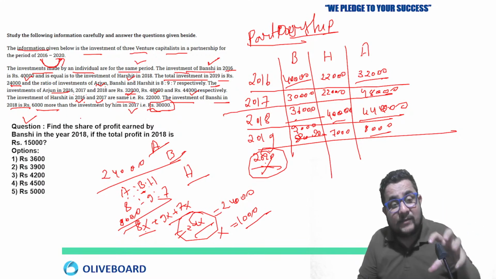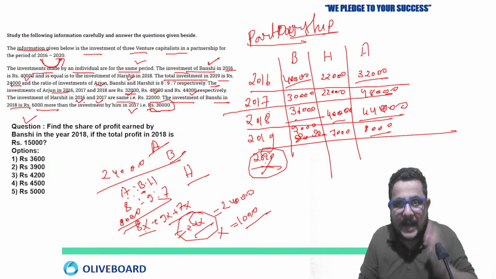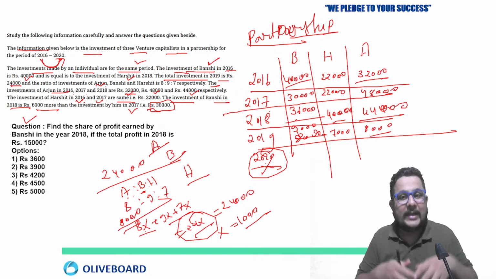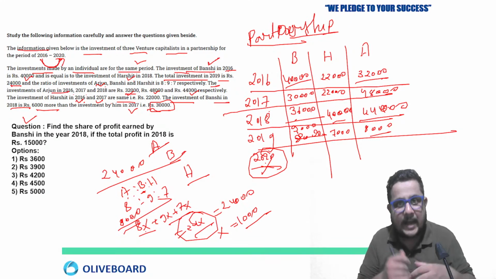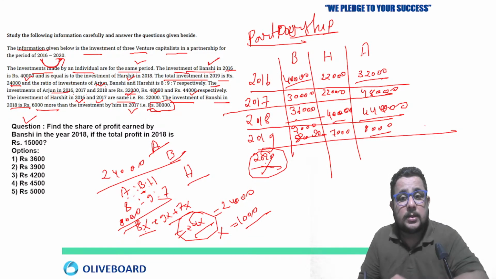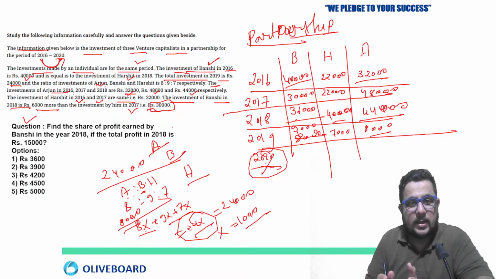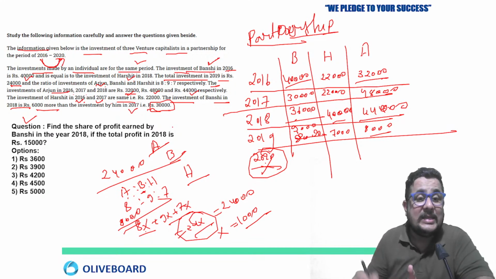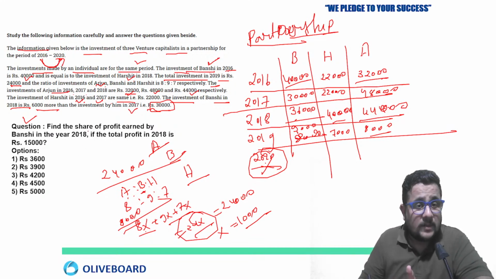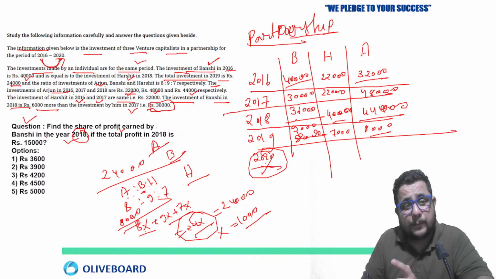Whenever you have a case-let form DI, just capture the data in table form, in a proper format, capturing each and every detail. When you have all the information in the most sorted way, you can easily answer the question. Okay, find the share of the profit earned by Banshi in the year 2018.